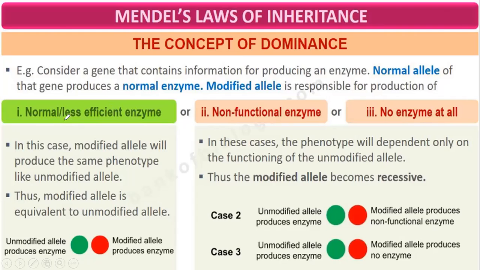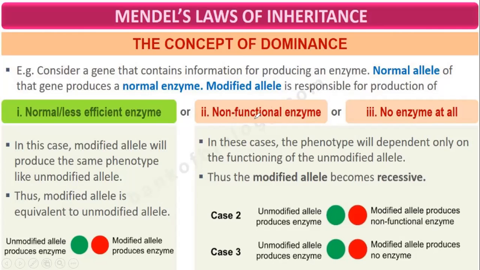In the case of a less efficient enzyme, the modified allele will produce the same phenotype as the unmodified allele. Thus, the modified allele is equivalent to the unmodified allele.